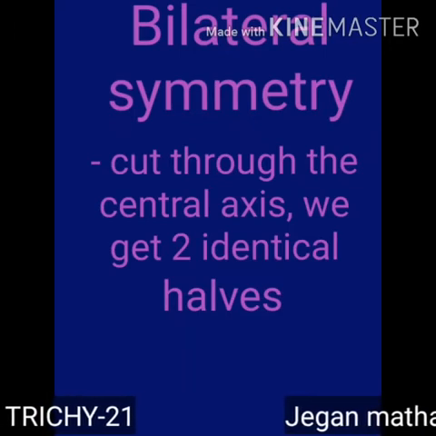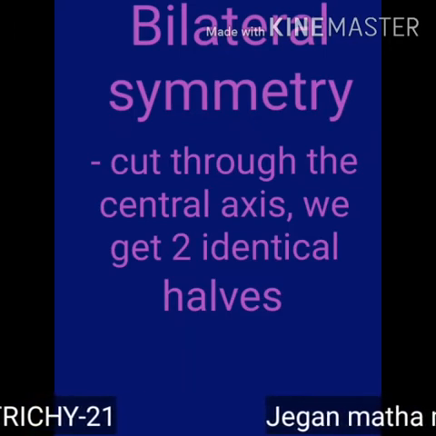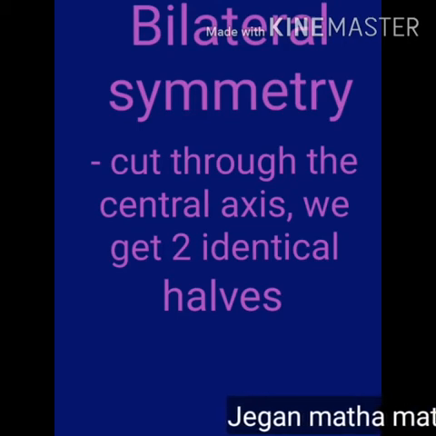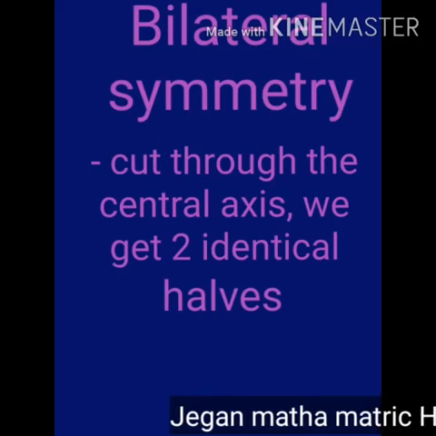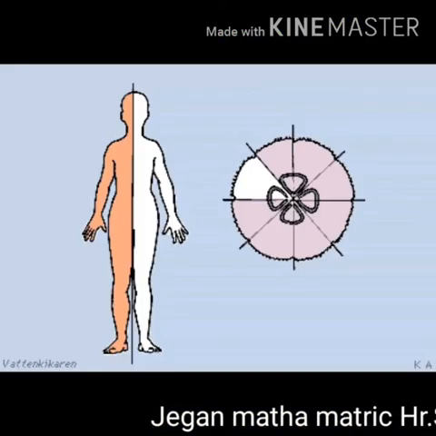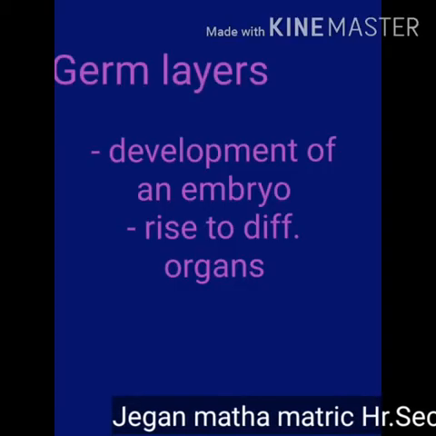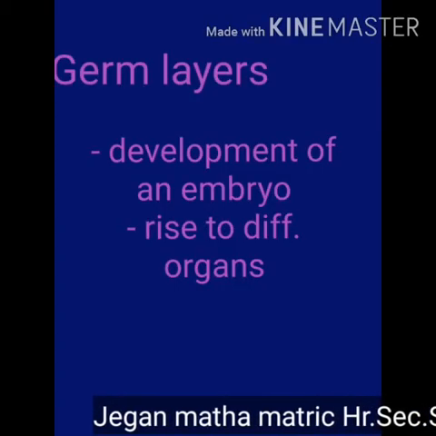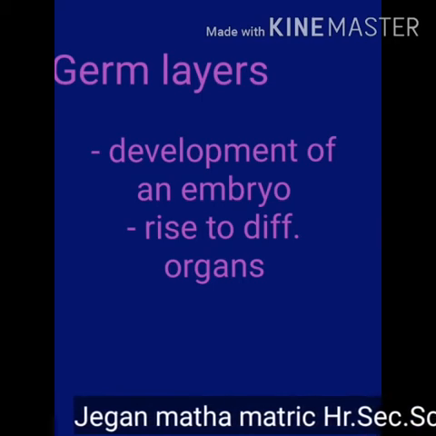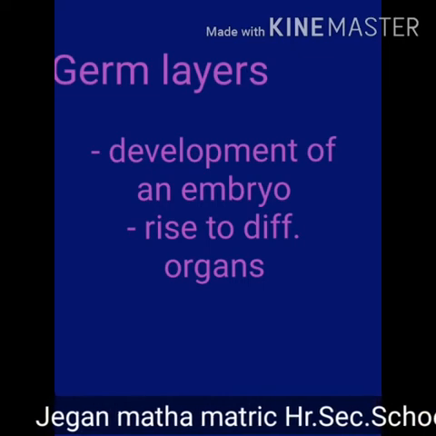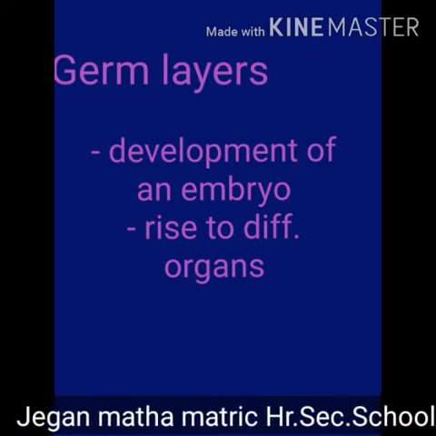Bilateral symmetry. The body parts are arranged along the central axis. If the animal is cut through the central axis, we get two identical halves. Example, frog. Germ layers. Germ layers are formed during the development of an embryo. These layers give rise to different organs.